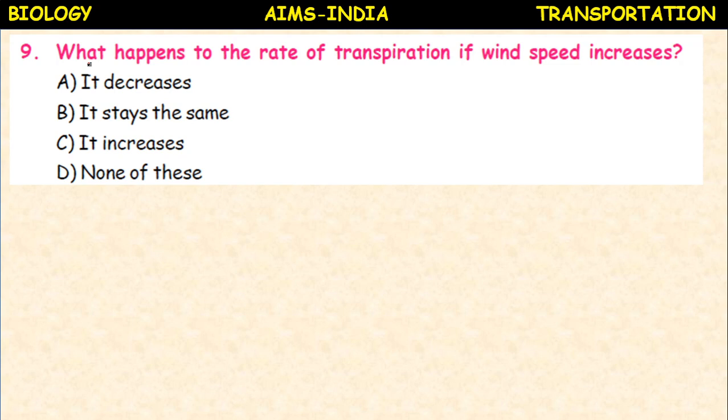What happens to the rate of transpiration if wind speed increases? Transpiration decreases, it stays the same, transpiration increases, or none of these? Generally, there is no connection between the speed of the wind and the transpiration, so it stays the same.